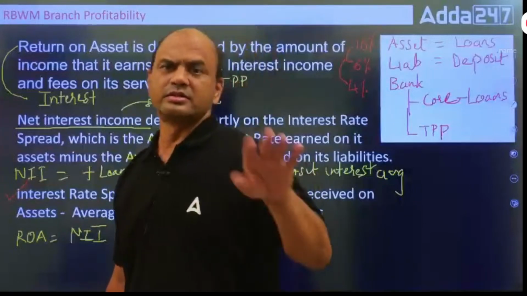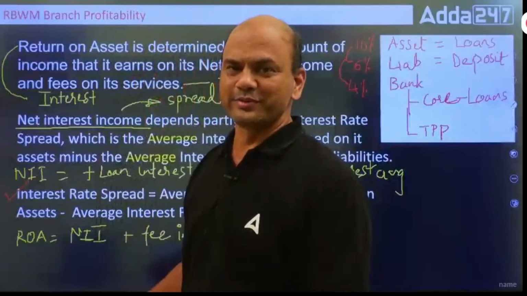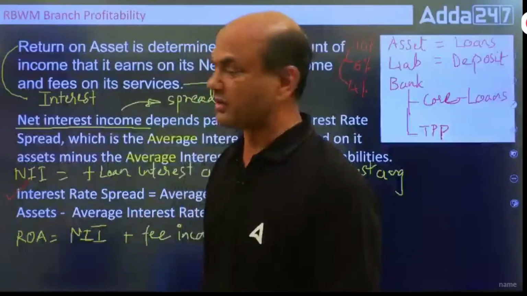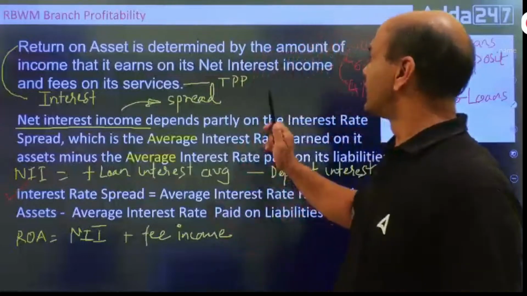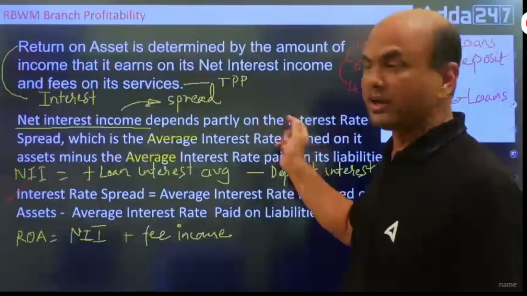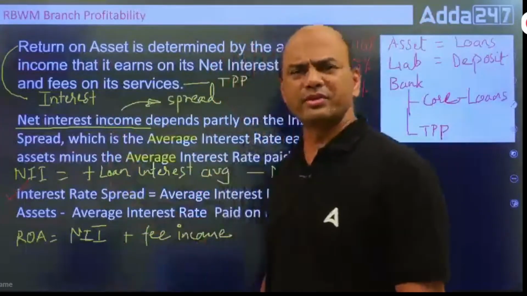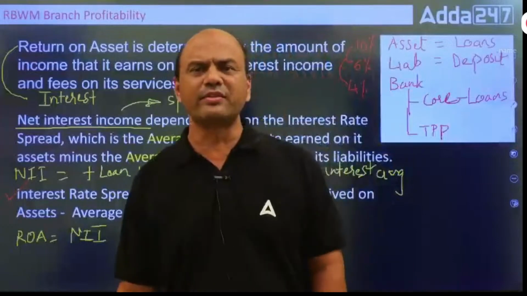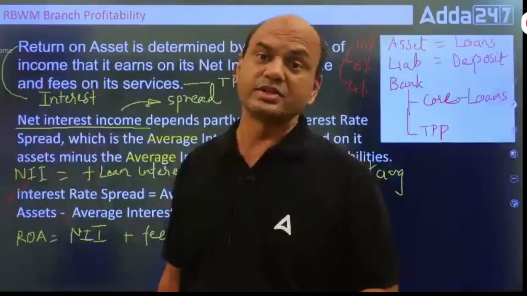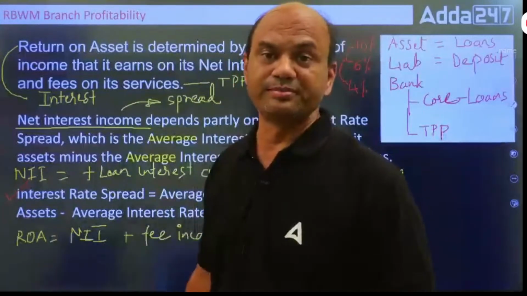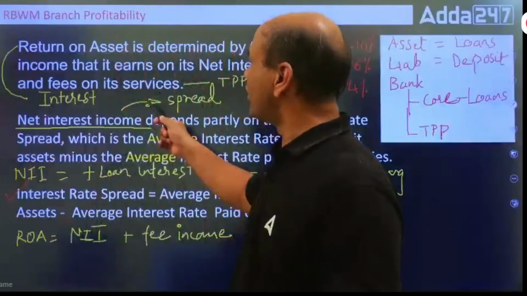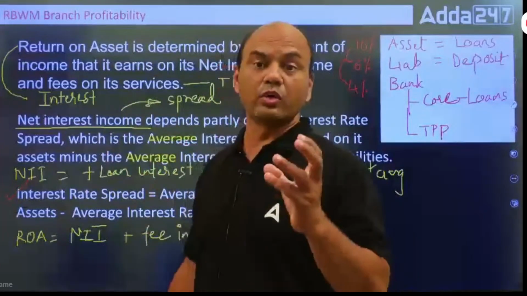We are covering all the topics in detail. So, return on assets is determined by the income that it earns on its NII, net interest income, and fee income. Fee income means your third party products. You sell everything: mutual funds, insurance, lockers, LC issuance. LC issuance is also fee income. So all these incomes are not core banking products.